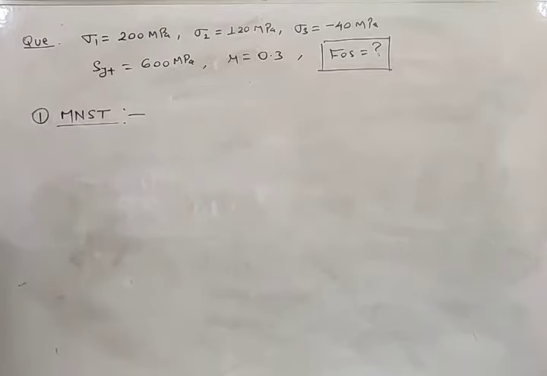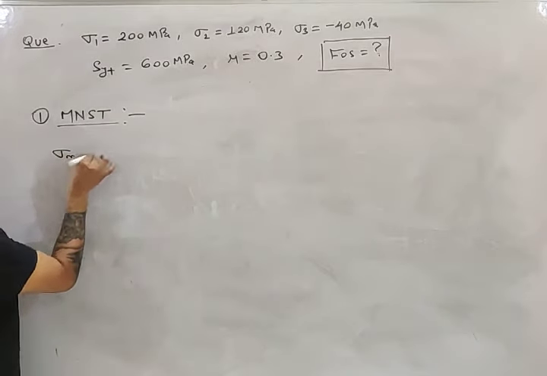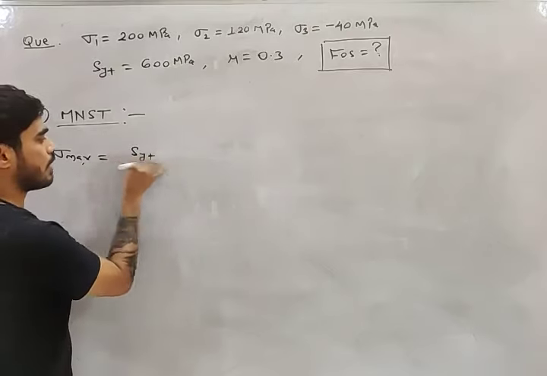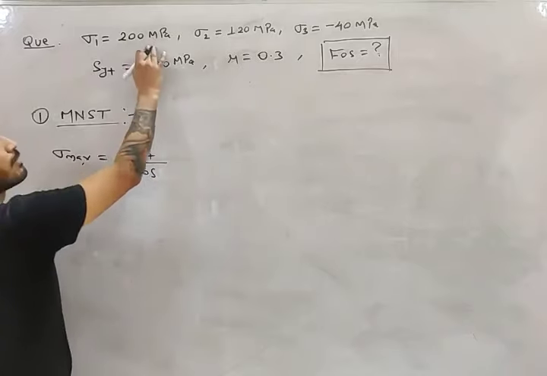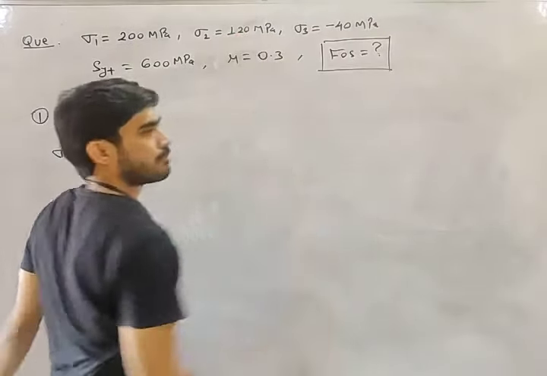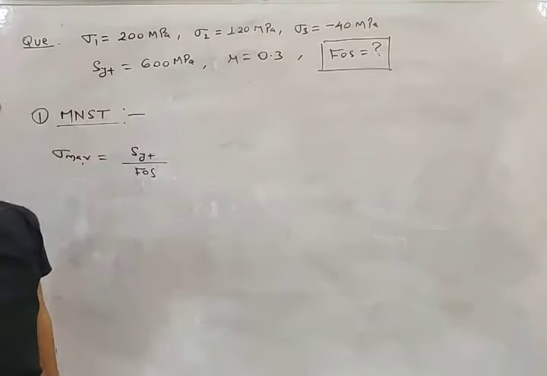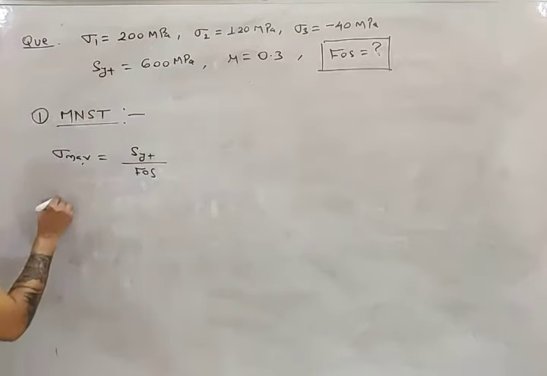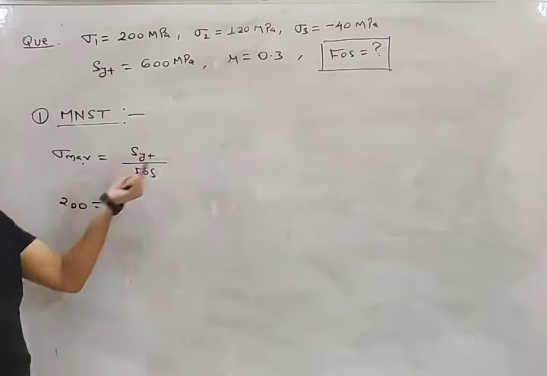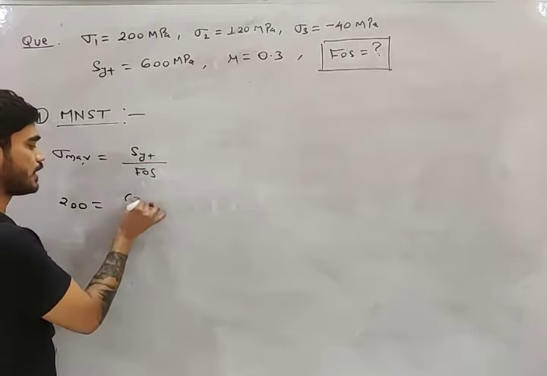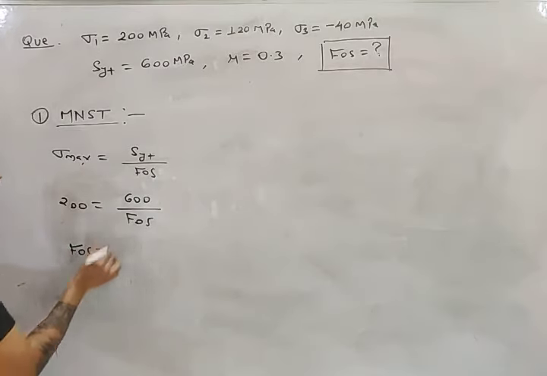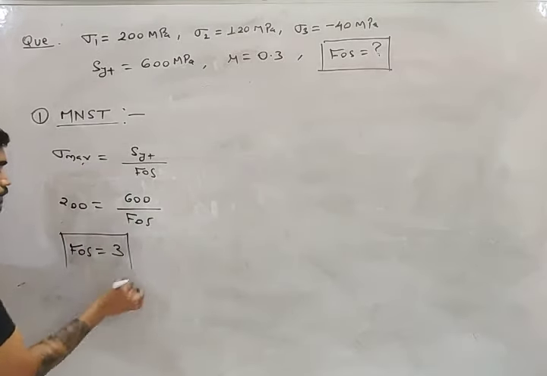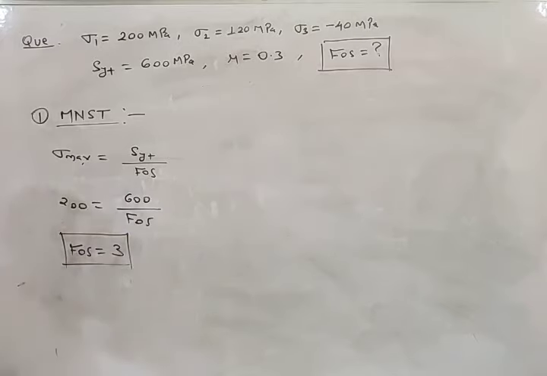Sigma maximum equals SYT by FOS. And what is sigma maximum? Maximum of sigma 1, sigma 2, sigma 3. So which one is maximum? This one is maximum, 200. So put it here, 200. What is SYT? 600. So from here, what will be the factor of safety, my friend? 600 by 200. Factor of safety will be equal to 3. Do you understand this? Very easy, my friend.